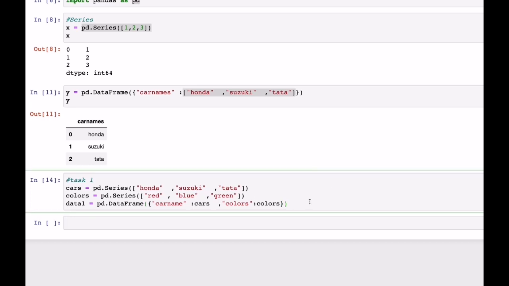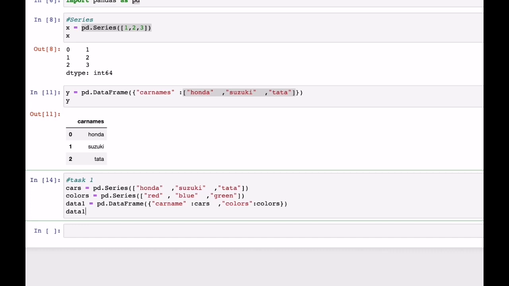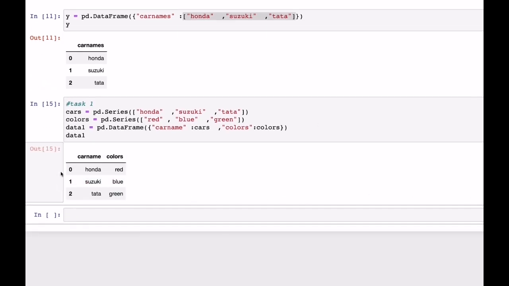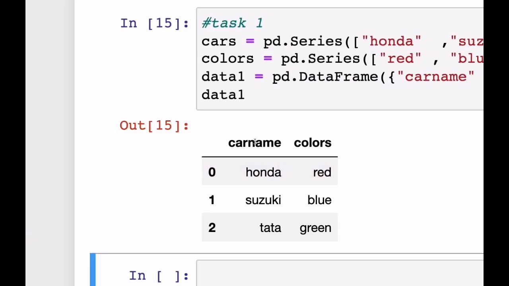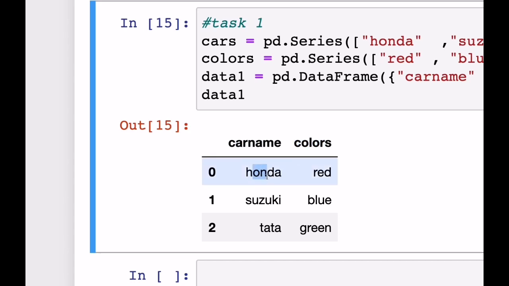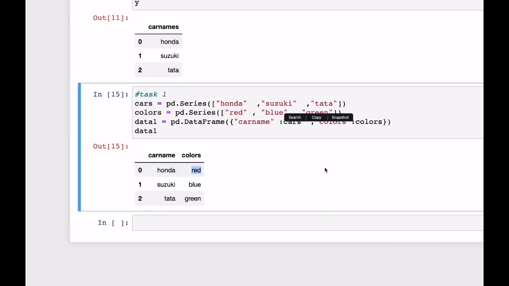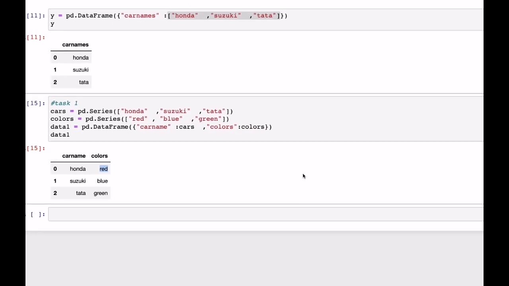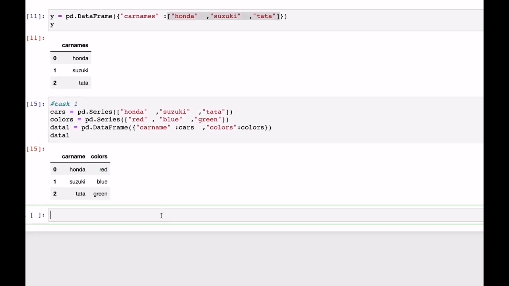Awesome, you did it. But let's see how it looks. Okay, awesome, right? You did that. How cool you are. You did the first task, car name having colors, Honda, Suzuki, Tata. You did this task. Let's go for task number 2.